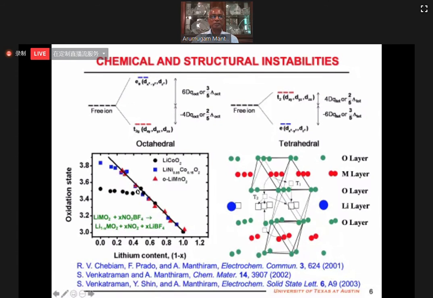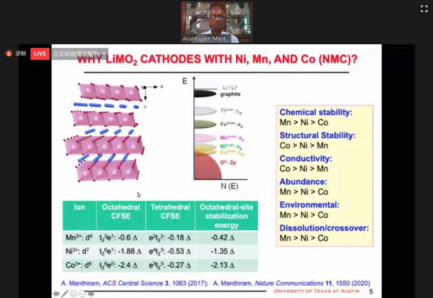In contrast, you can go all the way to 4 plus with manganese and nickel. The other factor is the stability of these ions in the octahedral site versus tetrahedral site. So if you take the difference, that will be termed as octahedral site stabilization energy. As you see here, with the 6 electrons in the low-lying T2G band, cobalt 3 plus loves octahedral site, it hates tetrahedral site. On the other hand, manganese has very low stabilization. It can move very easily from